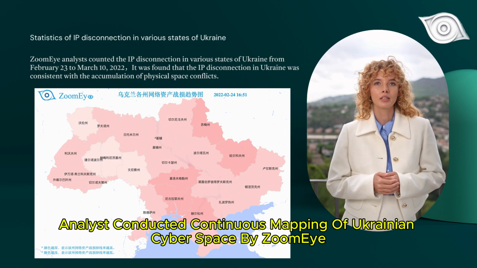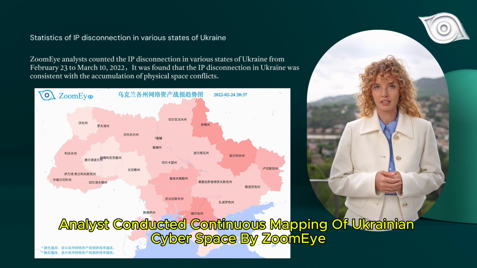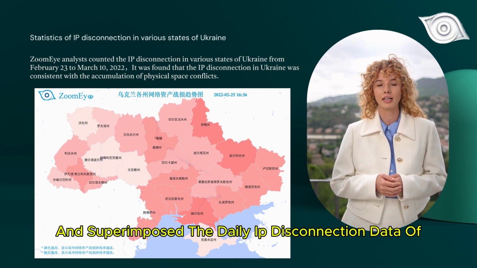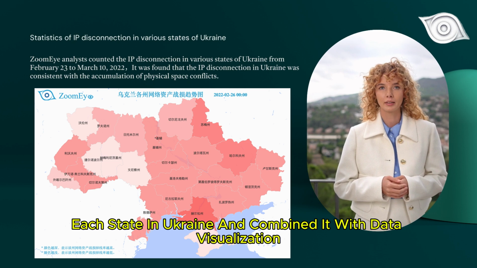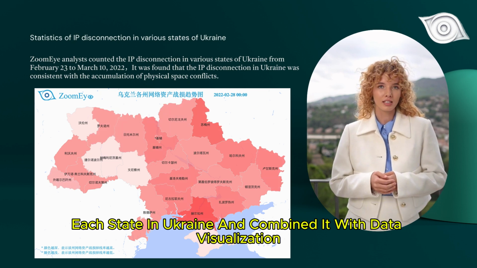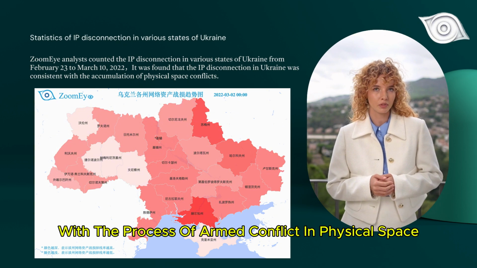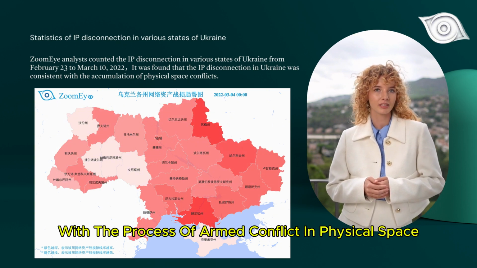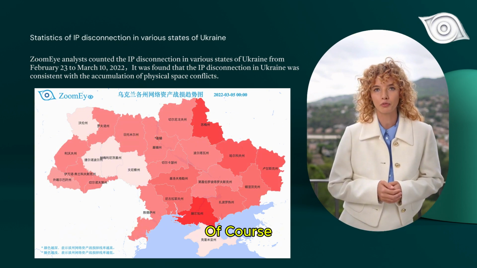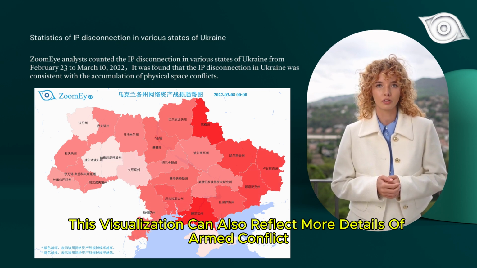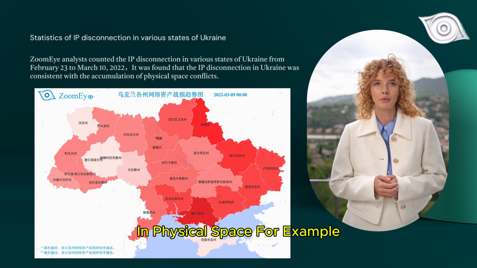Analysts conducted continuous mapping of Ukrainian cyberspace by Zoomeye and superimposed the daily IP disconnection data of each state in Ukraine and combined it with data visualization and found that there was a significant consistency with the process of armed conflict in physical space. Of course, this visualization can also reflect more details of armed conflict in physical space.